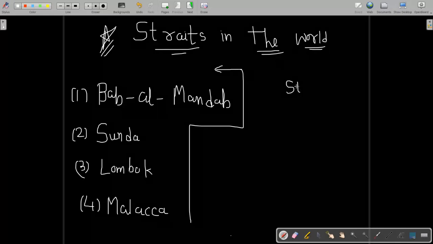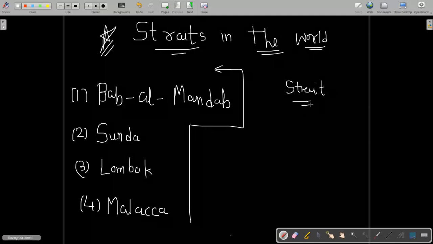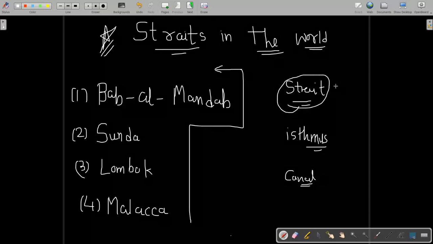So first of all, before starting, what is a strait? First, we will understand that. Then, what is an isthmus? There is another terminology, isthmus, this is the spelling I have written here, and canal, and this canal word you have heard. A strait is a small narrow water body which connects two larger water bodies.